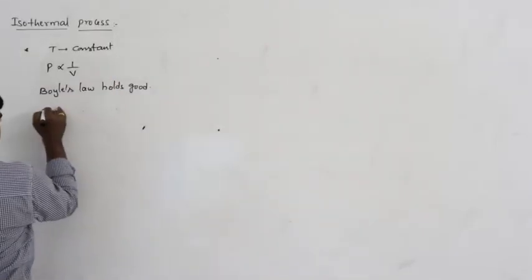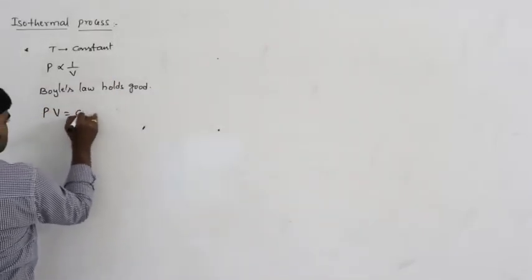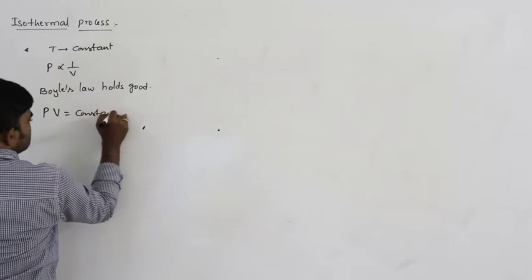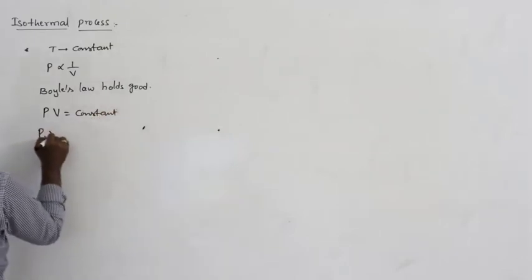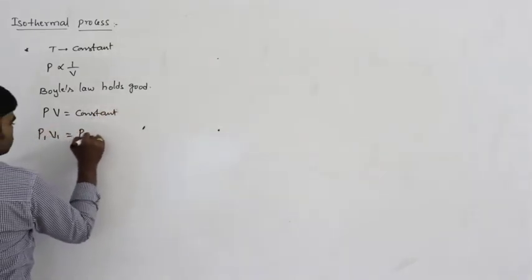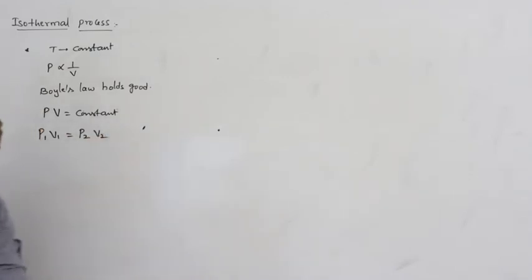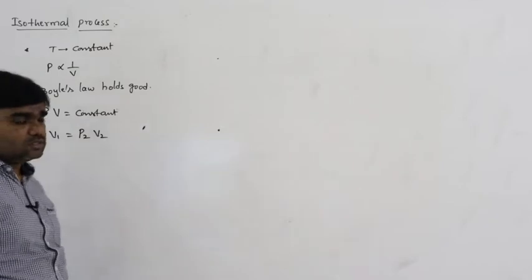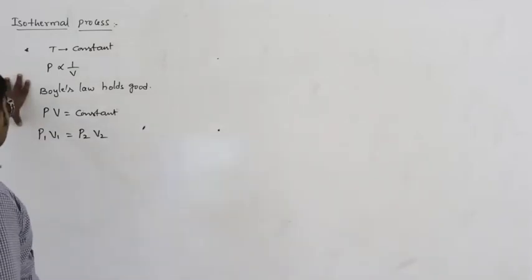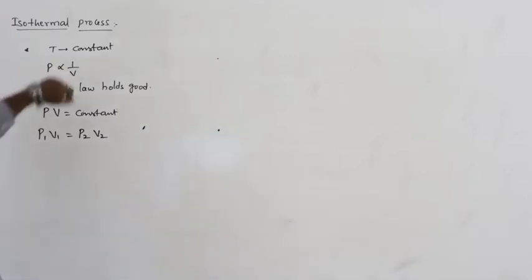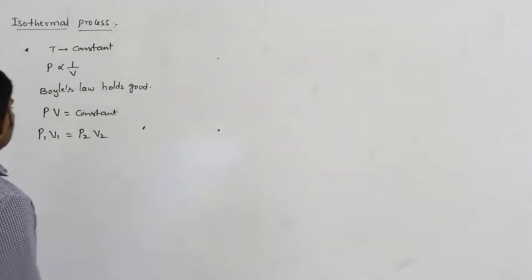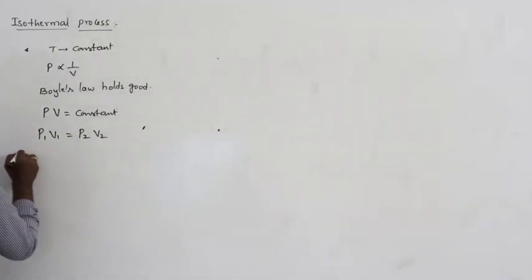So from this we can write PV equals constant. So we can write it as P1 V1 equals P2 V2, that is equal to P3 V3, and so on. So this is the isothermal process. Temperature remains constant, Boyle's law holds good, PV equals constant. So P1 V1 equals P2 V2. The temperature remains constant.